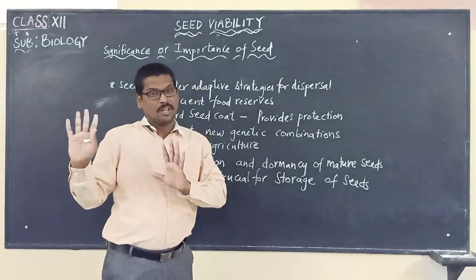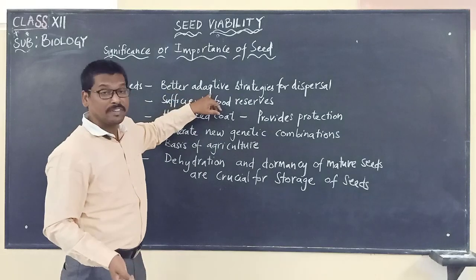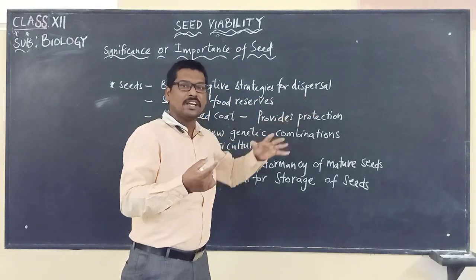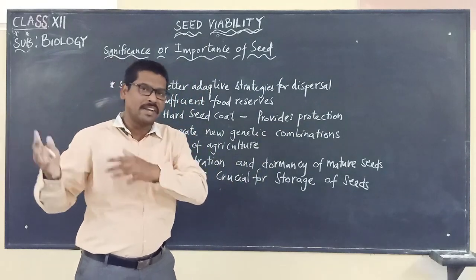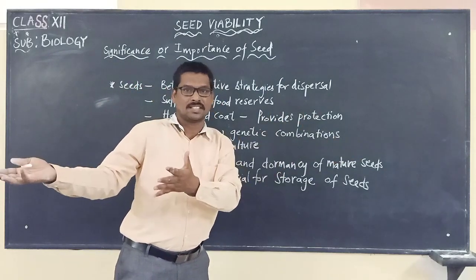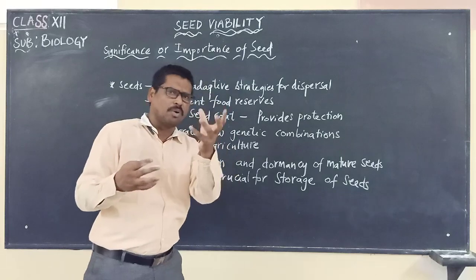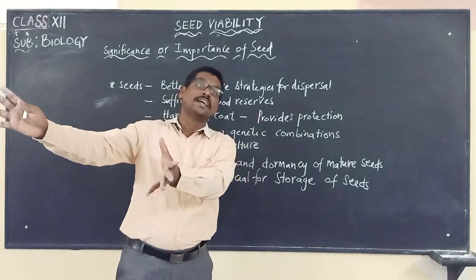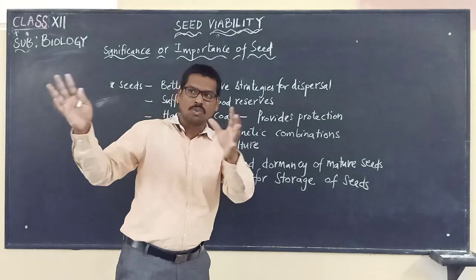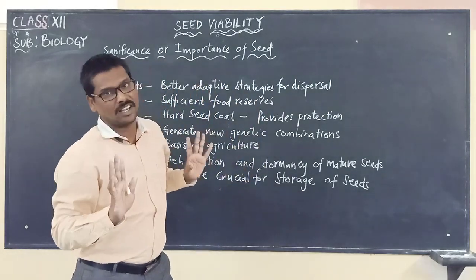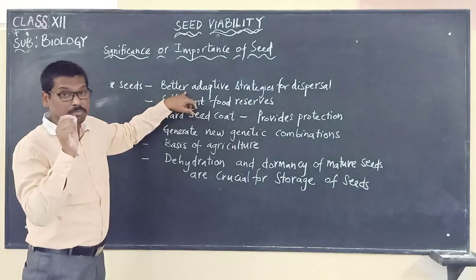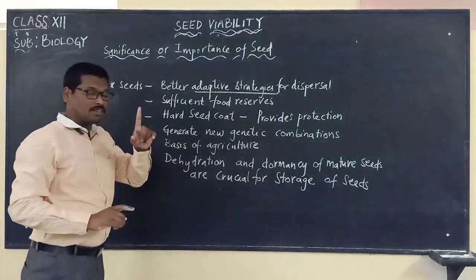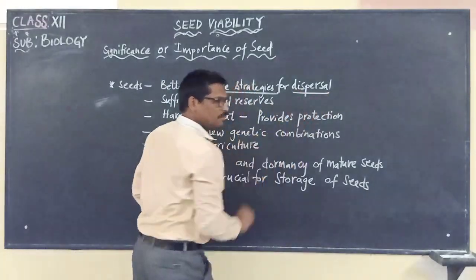Dispersal is a mode of carrying, the way they are carried to other places. That is the first point, the importance of seeds: adaptive strategies for dispersal.